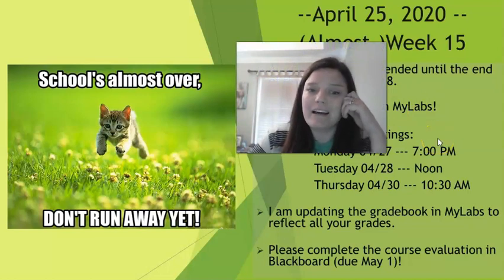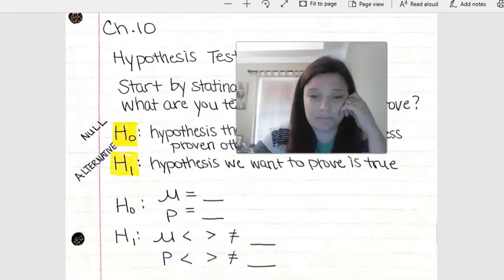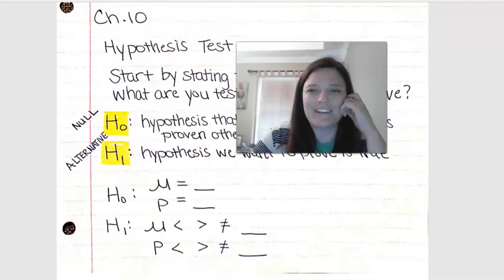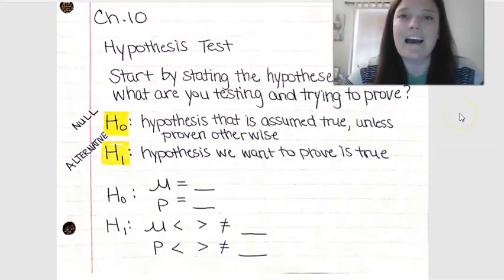All right, so today, Chapter 10 is what we're going to be working on. Chapter 10, we're talking about hypothesis testing. I said Chapter 9 and 10 are similar. Both of them are ways we're going to figure out how to tell if this statistic is really unusual or not. And we've been doing that throughout the semester using different methods.